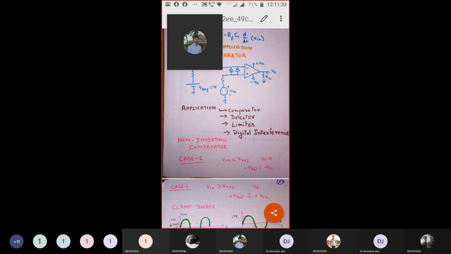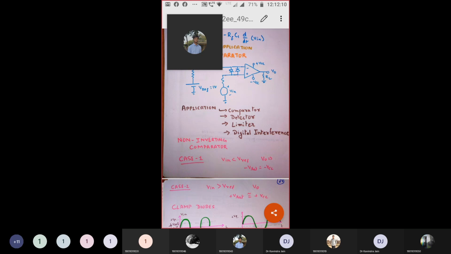During the negative half cycle, my input is less than the reference, so I would have minus VCC. So if I provide a sinusoidal input signal to pin number 3 and pin number 2 is grounded, my output voltage would be a square waveform with levels from plus VCC to minus VCC.